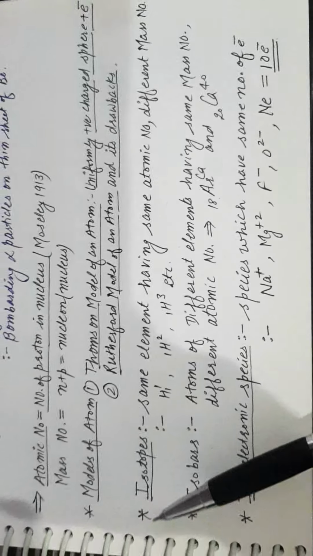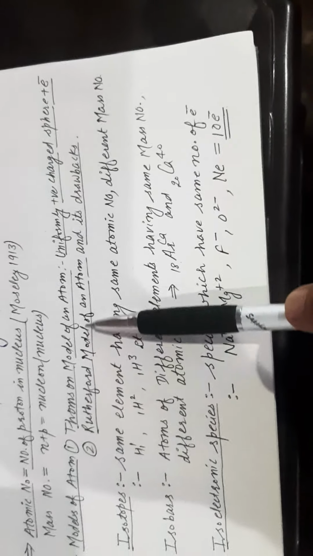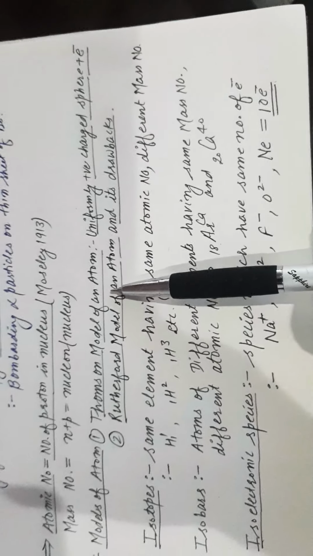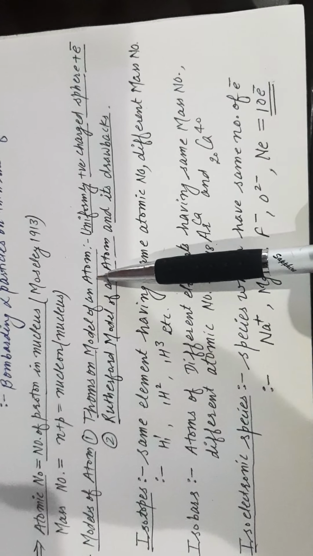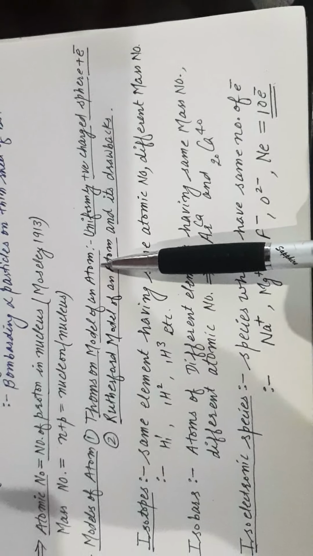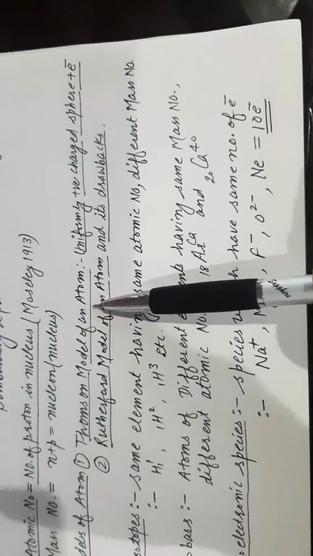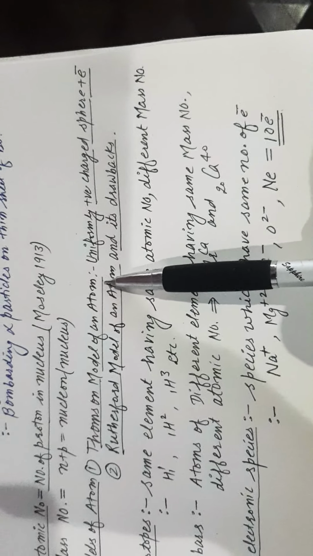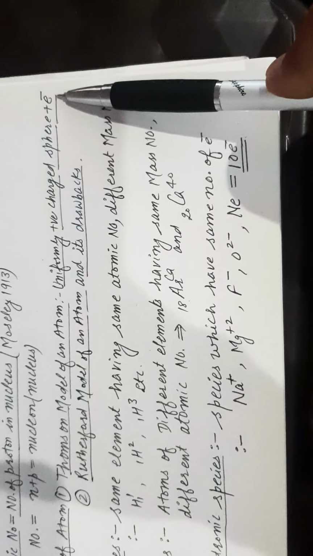After that, various models arise, known as models of atom. First, a very famous model is known as the Thomson model of an atom, given by J.J. Thomson, and he said it is a watermelon model, also known as plum pudding model or raisin pudding model. According to him, there was a uniformly positively charged sphere in which electrons are embedded.